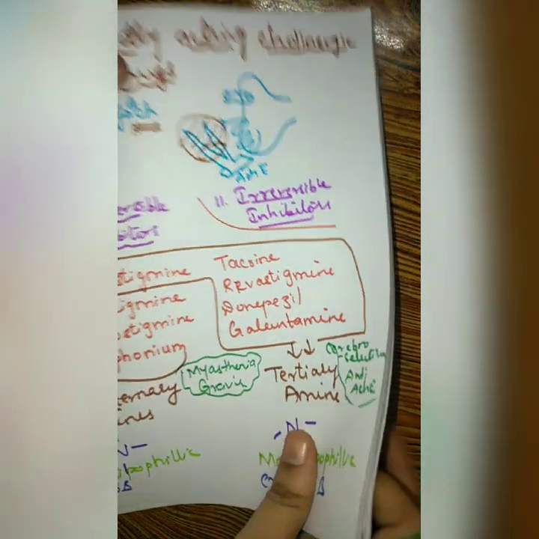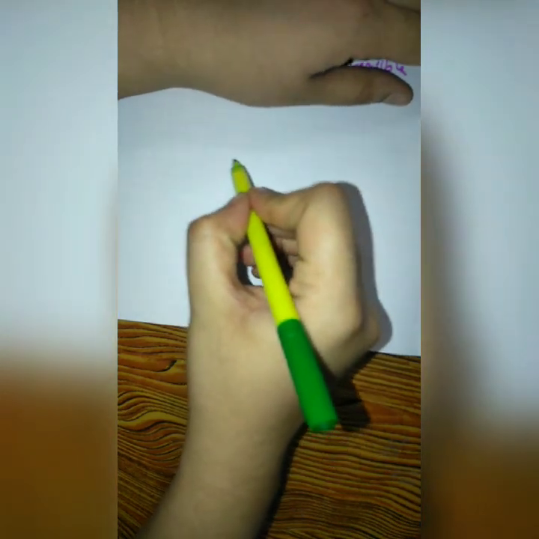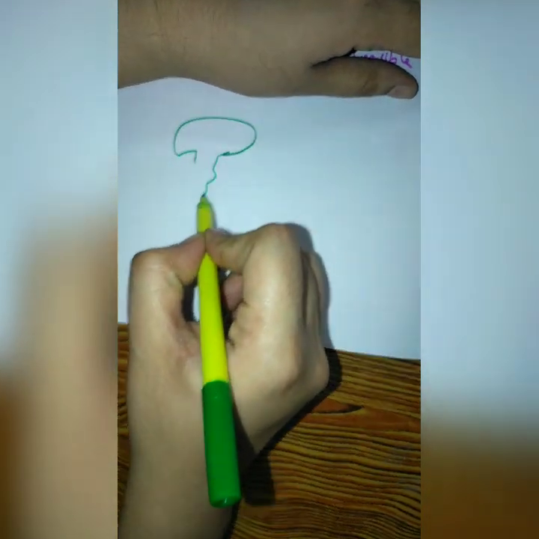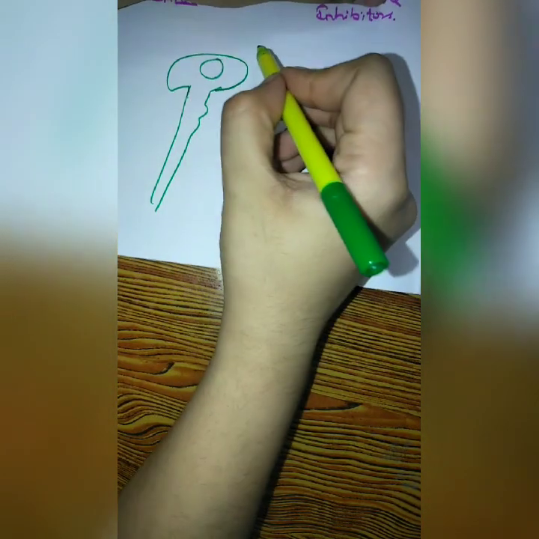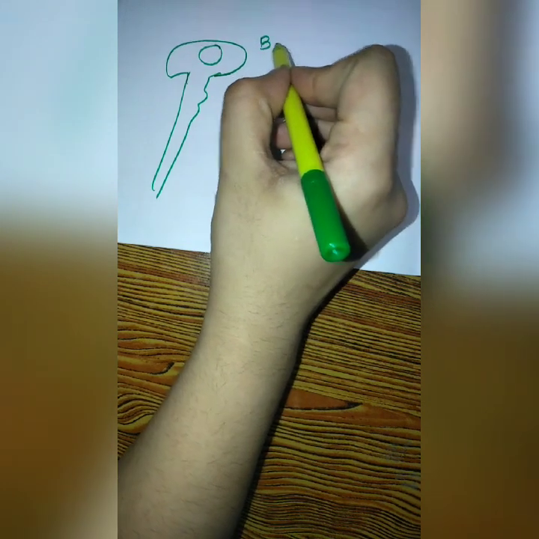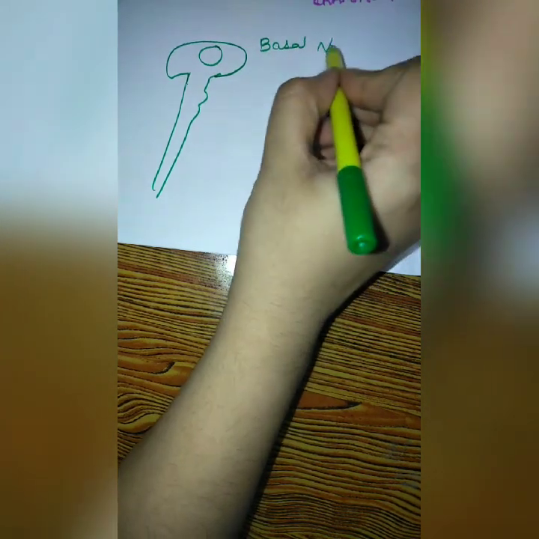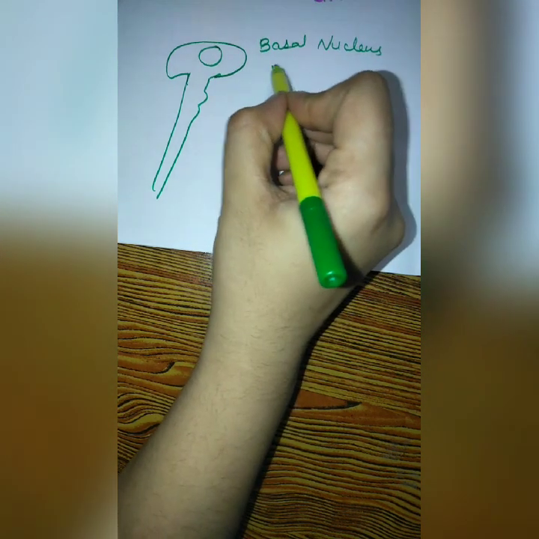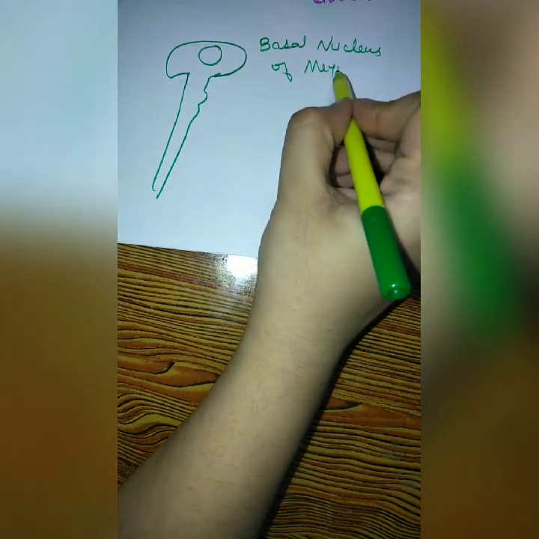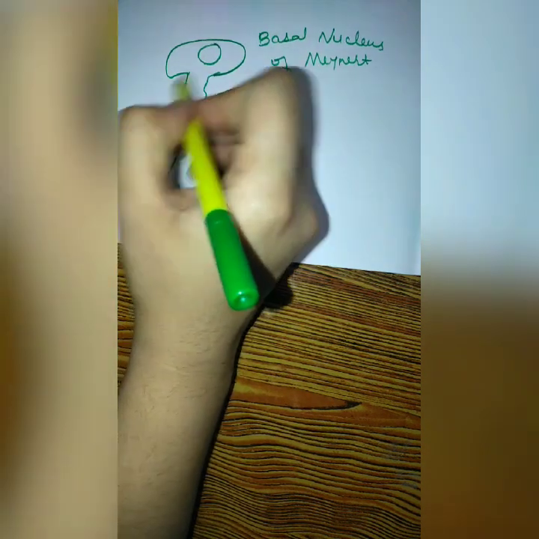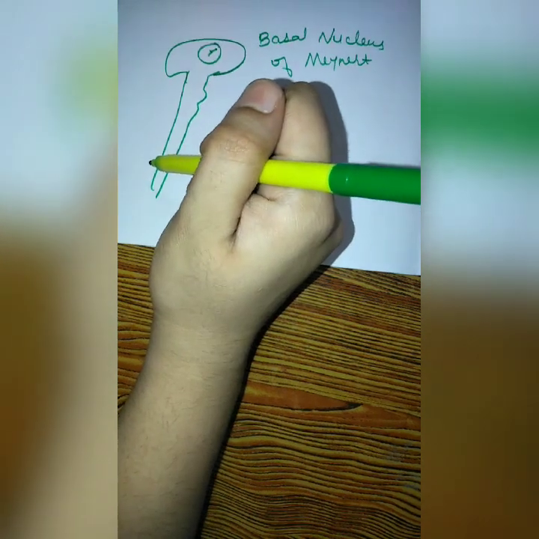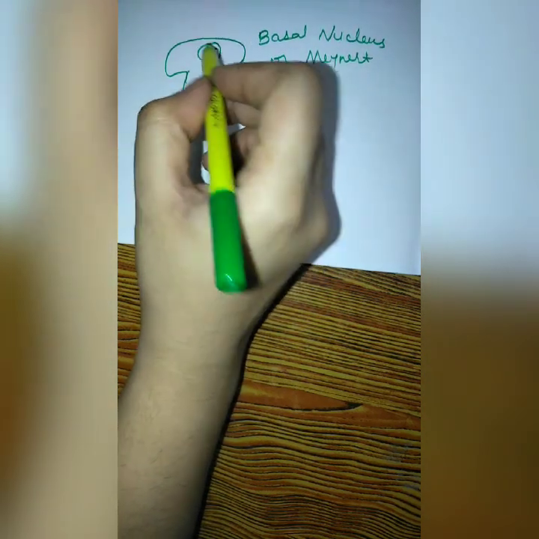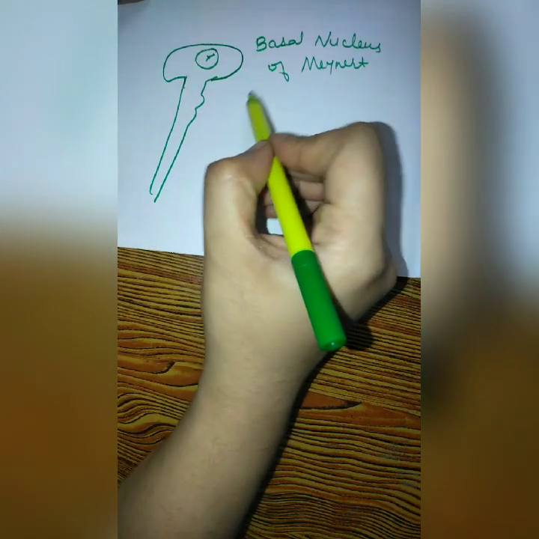Basically, inside our brain, suppose this is our brain, there is an area, the name of that area is basal nucleus of Meynert. Now this basal nucleus of Meynert contains lots and lots of cholinergic neurons, and the cholinergic neurons present in this basal nucleus of Meynert are mainly responsible for